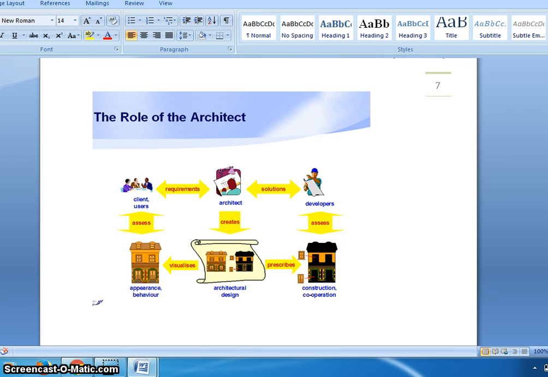And the role of the architect in software architecture is an important one, because the architect has to listen to different stakeholders' opinions. Here the stakeholders are clients, users, a developer, or a constructor. The architect has to listen to the different stakeholder views, and construct the software architecture in the way the different stakeholders want. This is how the software architecture subject, the concept, evolved.